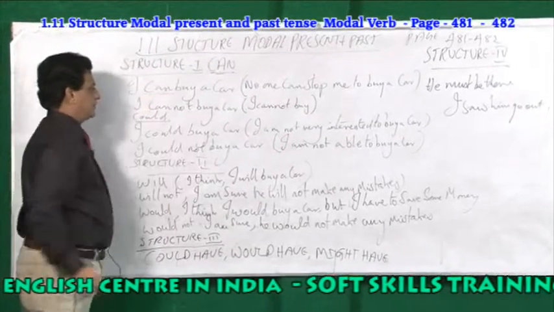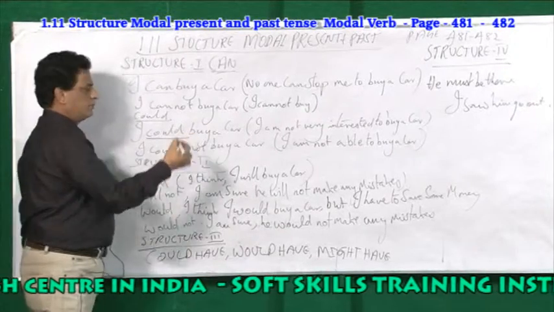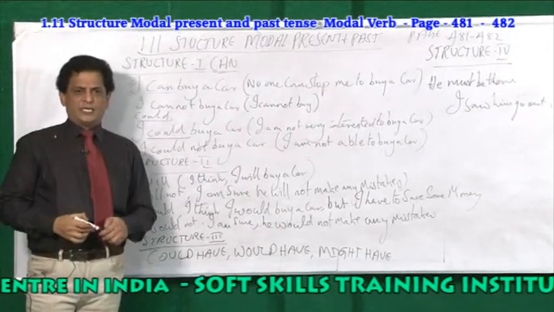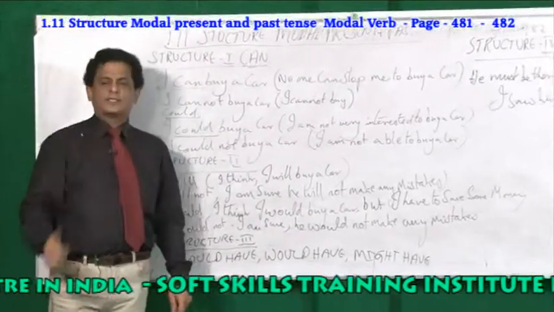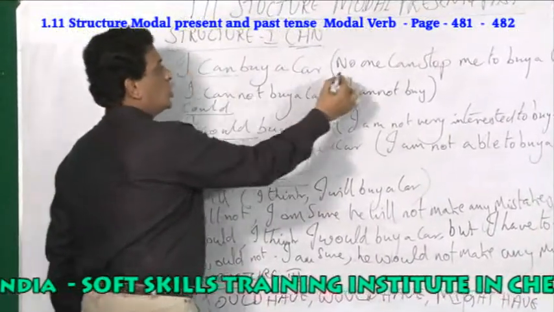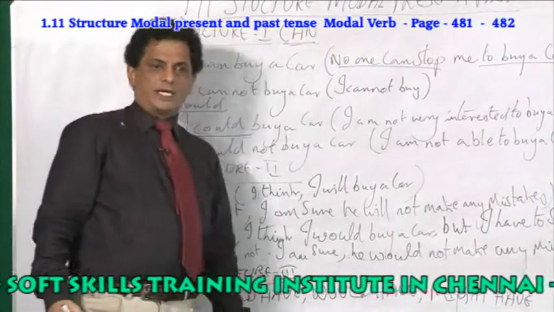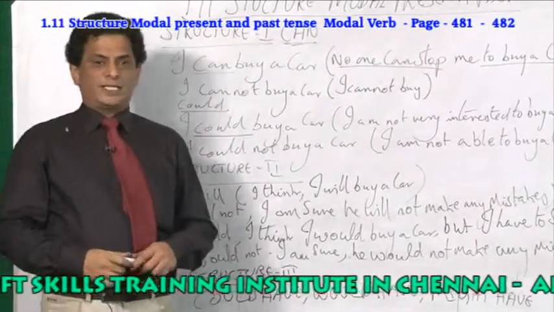I can buy a car. What is the difference between I can buy a car and I could buy a car? What is the difference? Very important, isn't it? I can buy a car means no one can stop me to buy a car. I can buy a car, I will buy a car. I can buy a car, nobody can stop me.